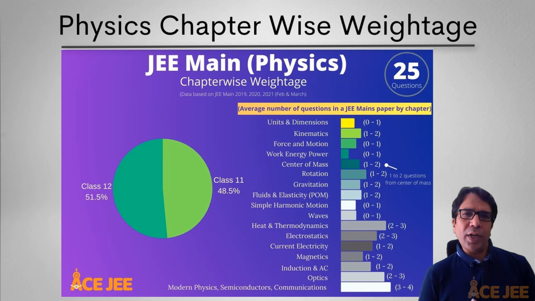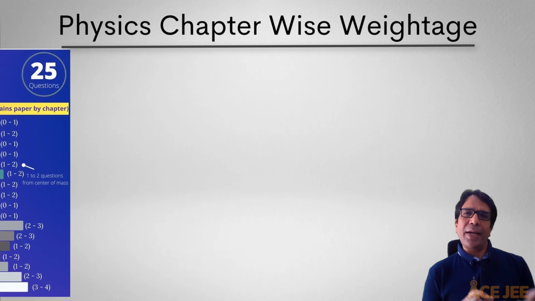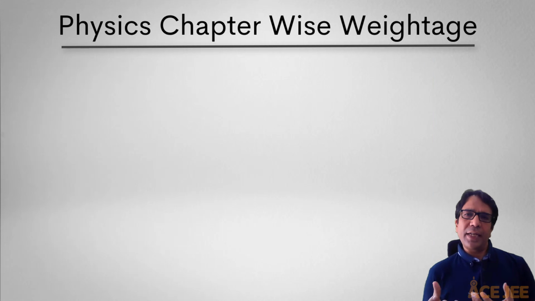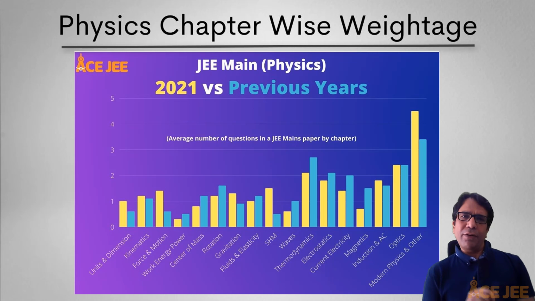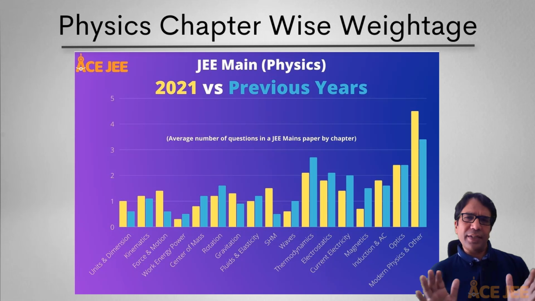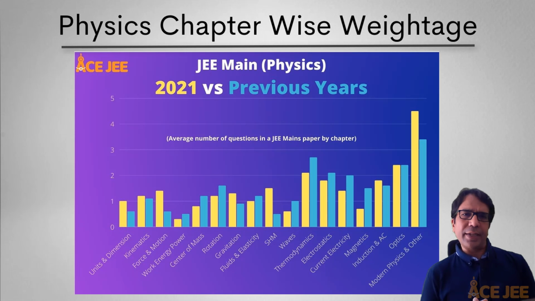And before we conclude our discussion, let's have a quick comparison between JEE Main exam papers in 2021 and JEE Main exam papers in 2020 and 2019 and see if there is a shift this year compared to the previous years. And the answer to that is there has not been much shift, though the percentage of questions asked from class 11th was slightly higher in 2021, February and March papers. Very, very marginally, not a very significant difference or change there.